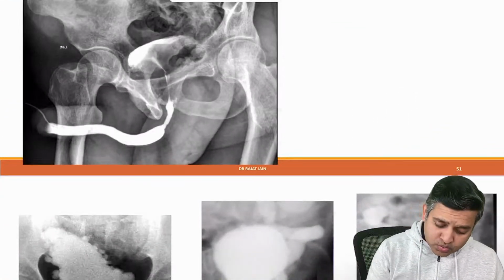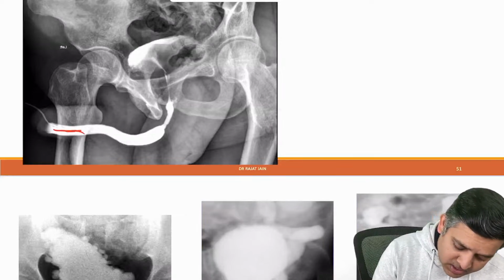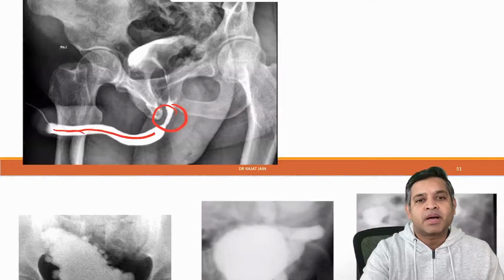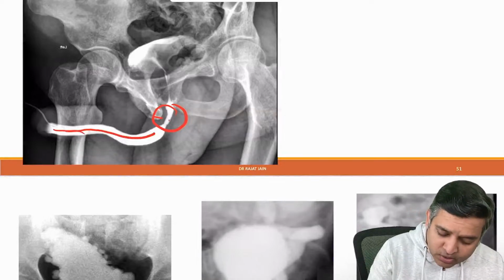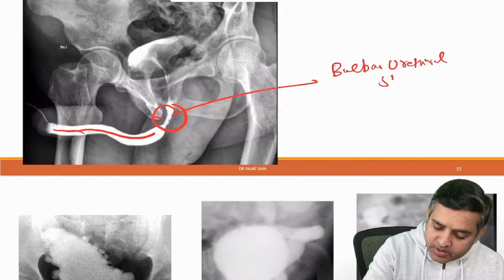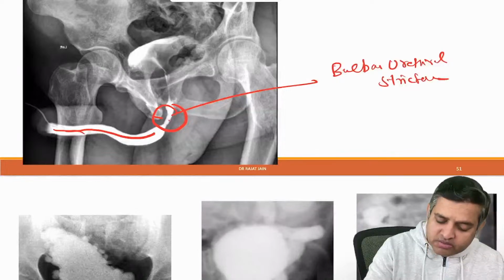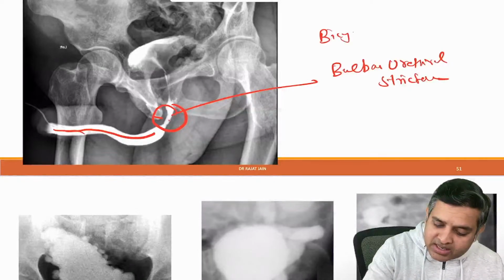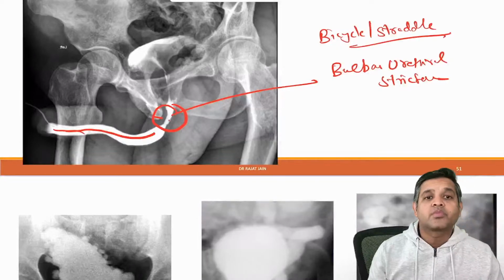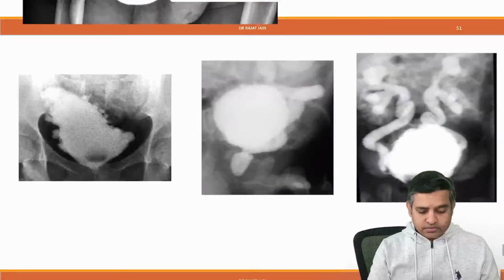In RGU, normally we see the penile urethra, and the bulbar urethra is bigger in caliber in comparison to the penile urethra. If it becomes narrowed, this is a classical image of bulbar urethral stricture, which is secondary to a bicycle or a straddle injury. Right? What are these?